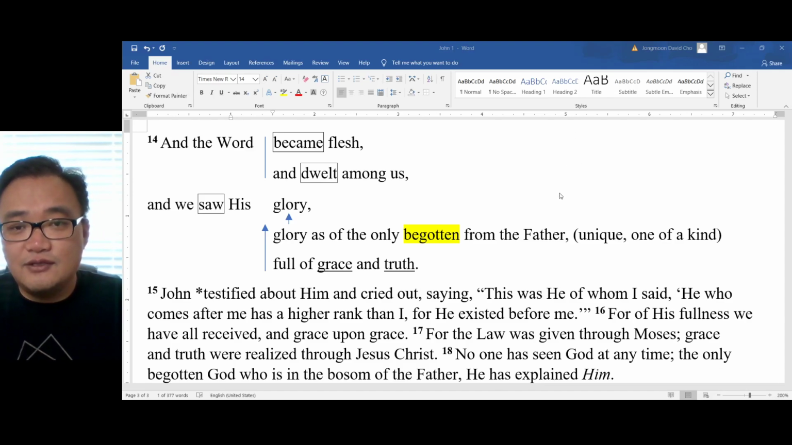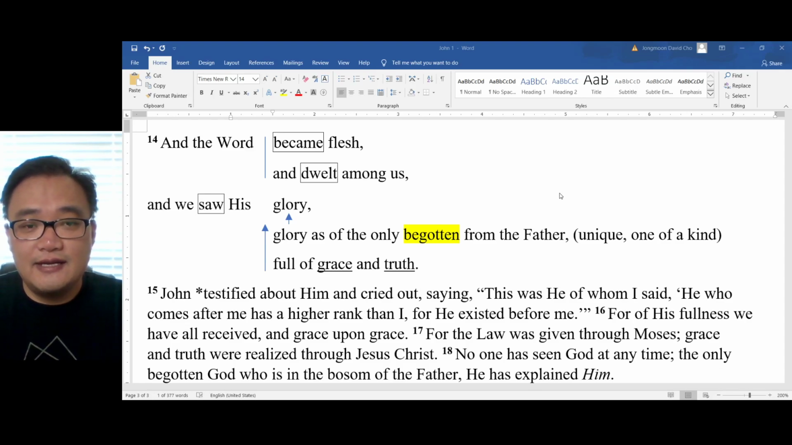So what a great way to do your QT today. Jesus came, he lived amongst us. We saw him for who he was, that he was God. This is the testimony that John the Apostle is telling us.